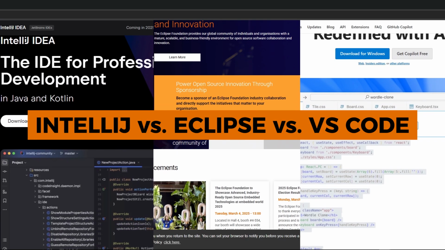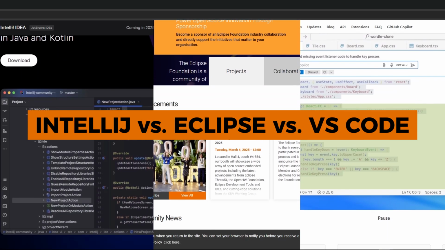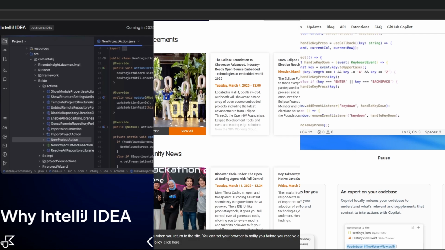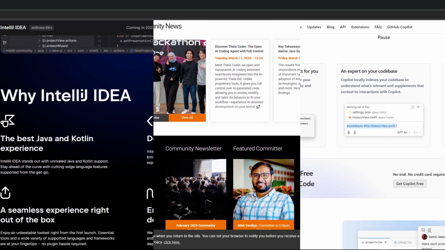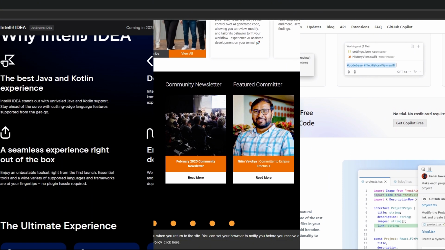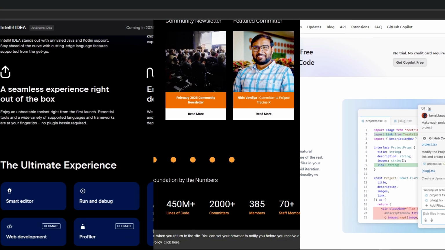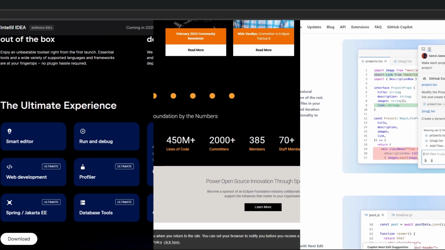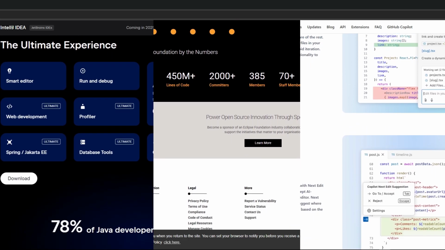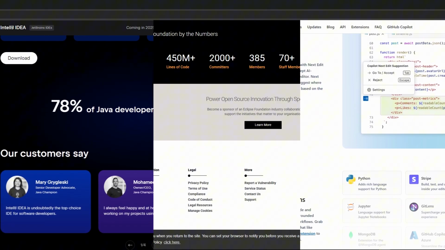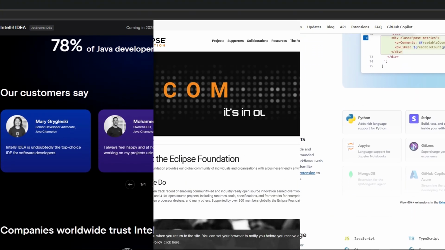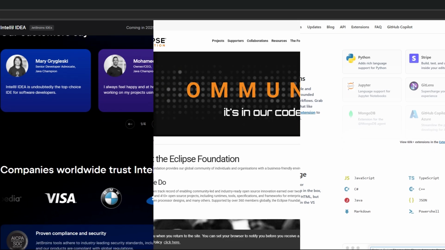Today, we will discuss IntelliJ, Eclipse, and VS Code. Through plugins or extensions, extensibility is supported on all three platforms. This enables users to add support for other programming languages, frameworks, and tools and personalize their development environment. Typically, they are made to function on a variety of operating systems such as Linux, Mac OS, and Windows.